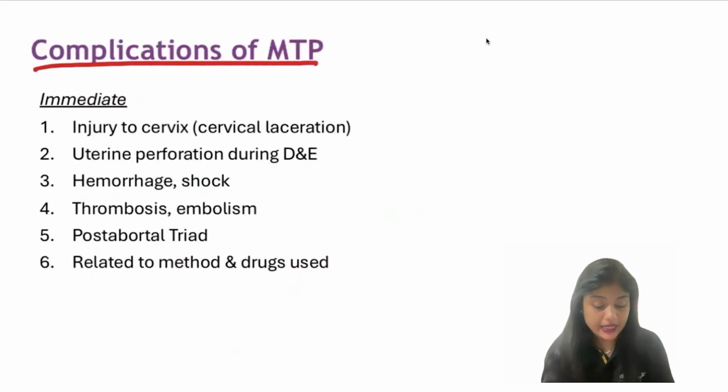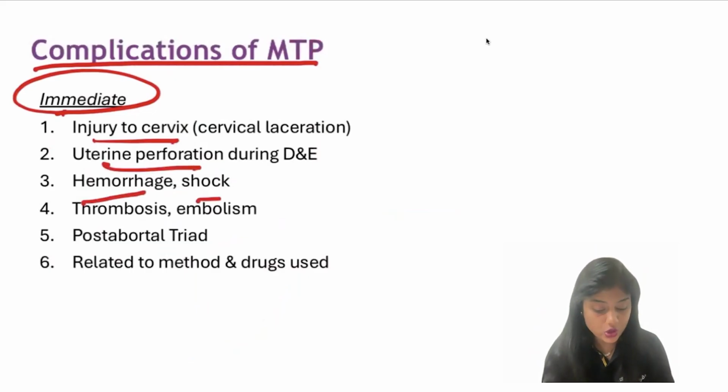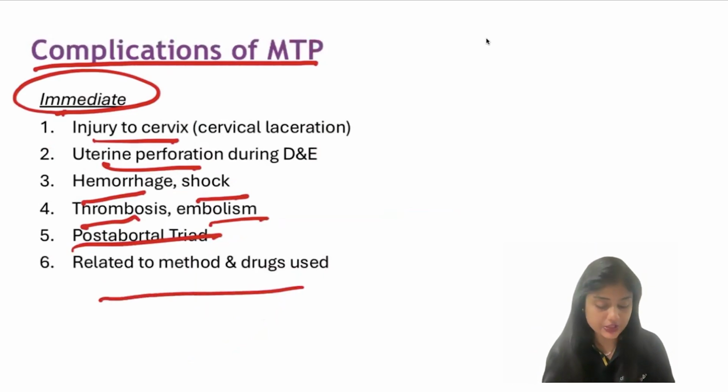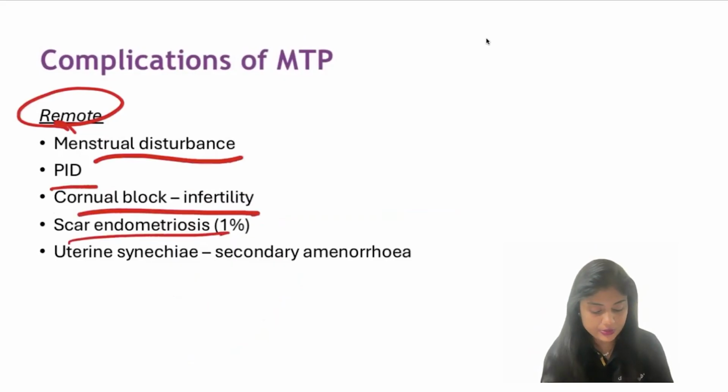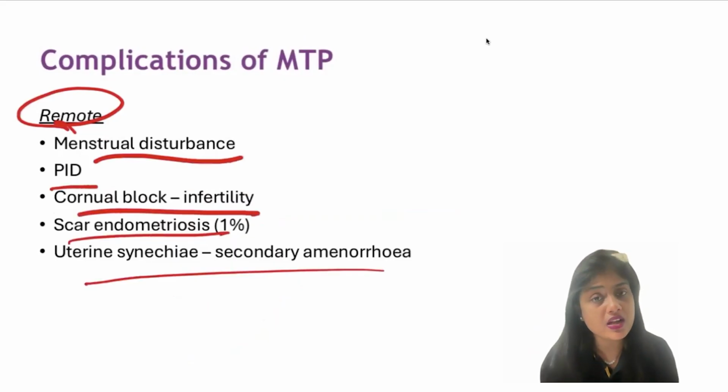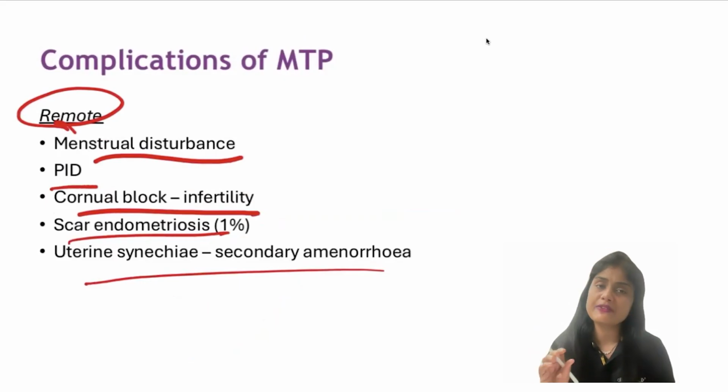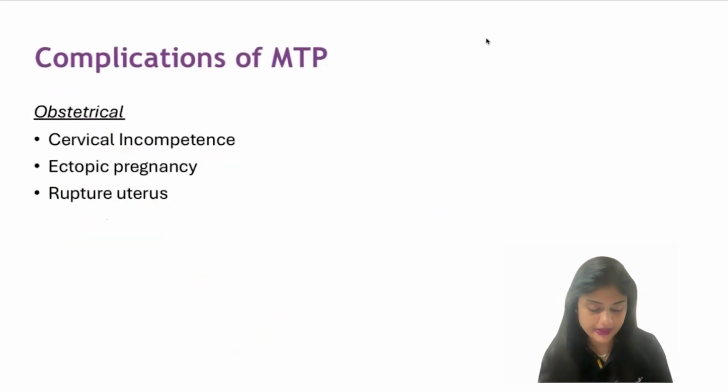Complications of MTP. Immediate complications are injury to the cervix, uterine perforation, hemorrhage, shock, thrombosis and embolism, and post-abortal triad related to the medical dose or drugs that you use. Remote complications are menstrual disturbances, PID, tubal block, infertility, endometriosis, and secondary amenorrhea. These are the common complications, be it following abortion or following an MTP.